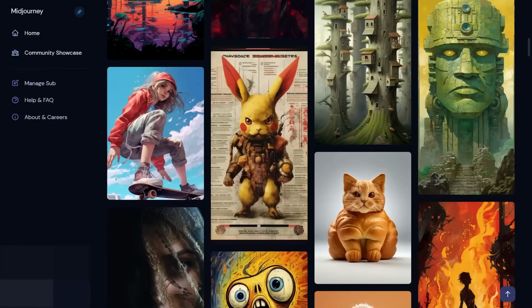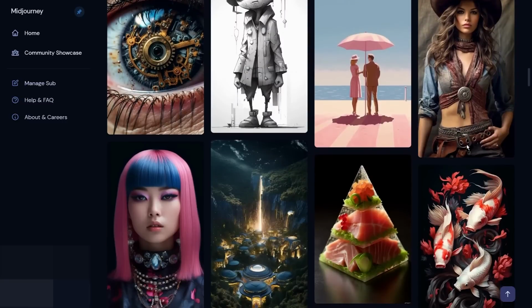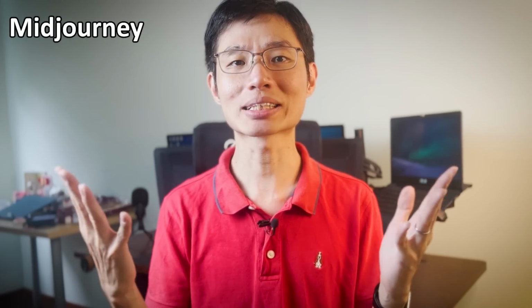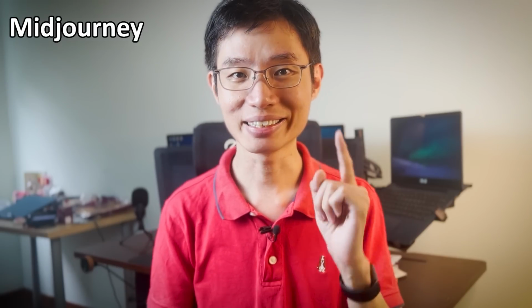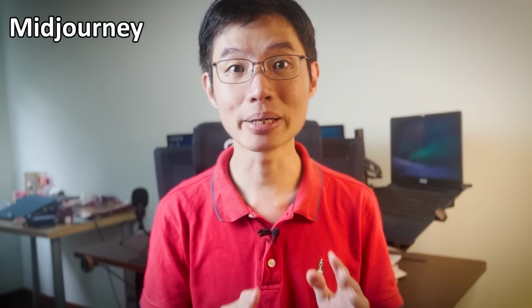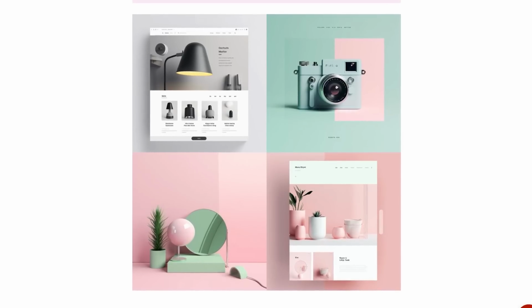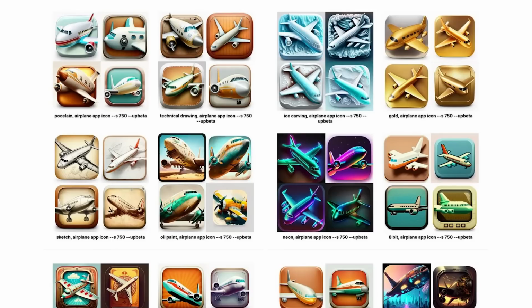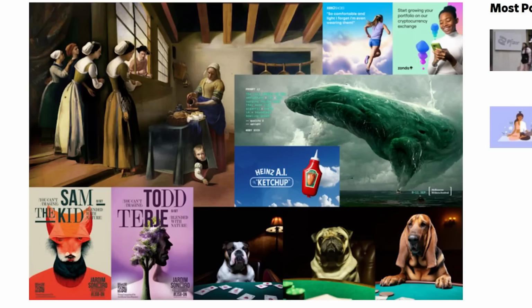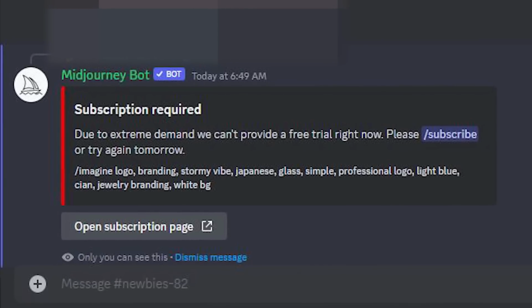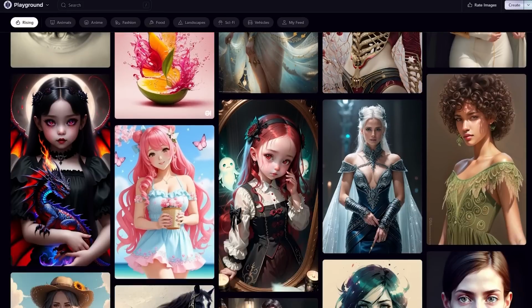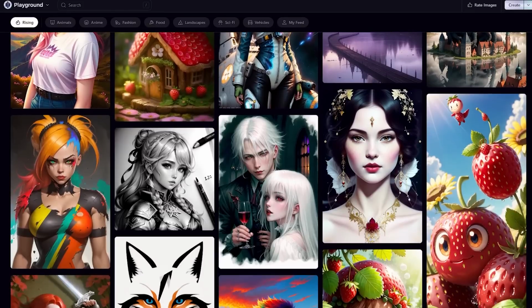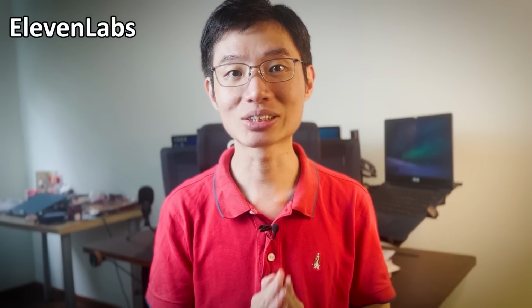The next tool is my personal favorite, and it is Midjourney. Midjourney lets you create AI art by just typing in a few words. Now, you might be thinking, so what? These images are useless to me, and I can't use them to do anything else. And here's where you may be wrong. Midjourney can be used in many other different ways, like creating concept images of websites, logos, app icons, blog post images, and so much more. The only downside is that Midjourney requires you to pay to use it. But if you don't want to pay, a free alternative is the Playground AI, which you can also use to create equally stunning images.